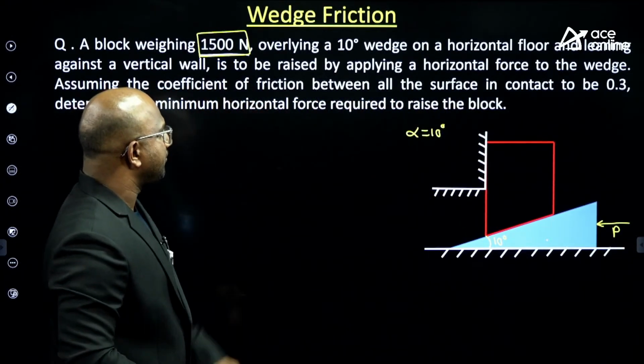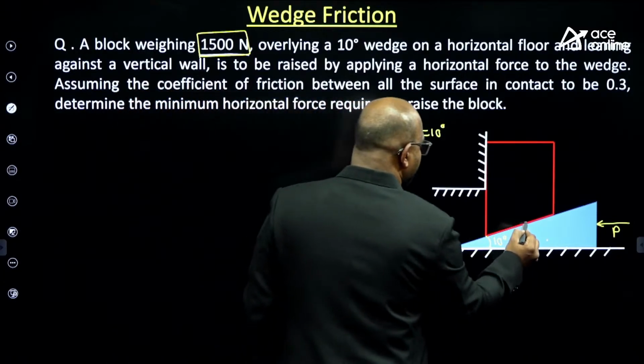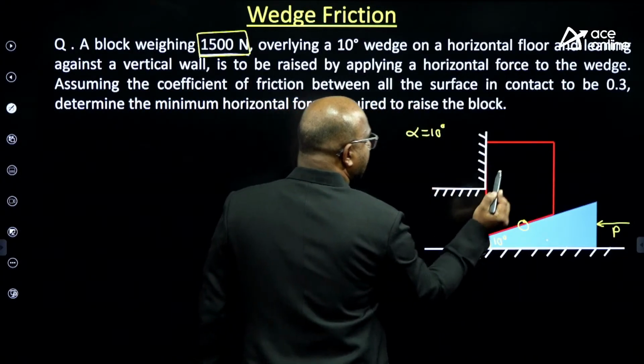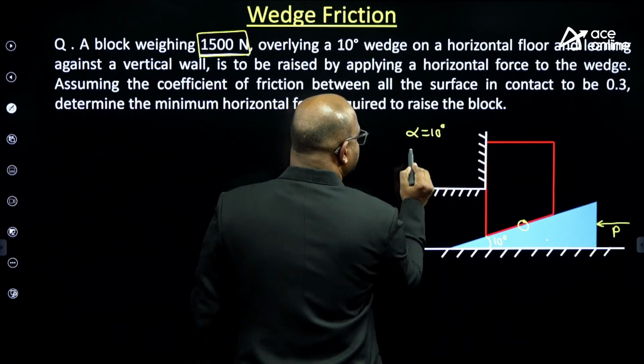Assume the coefficient of friction between all four contacting surfaces, mu equal to 0.3.